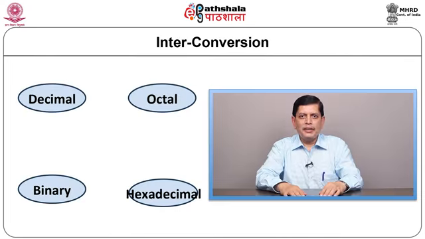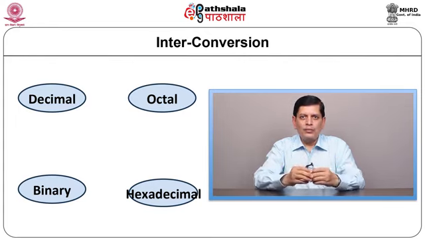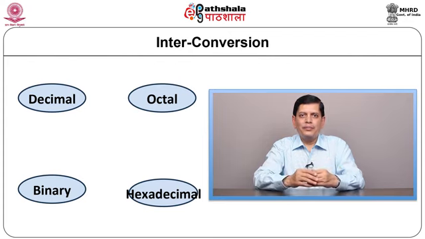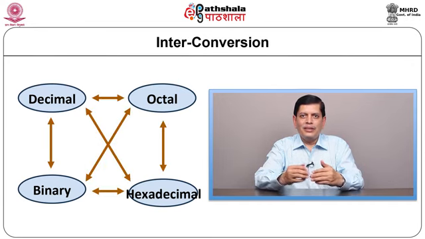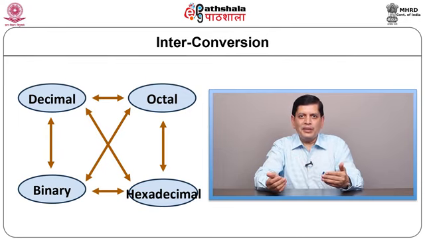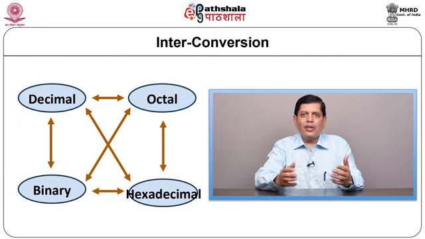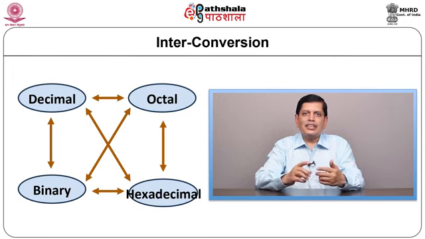Modern computers and smart electronic gadgets do not process the decimal number system or human readable code. So for that reason, we need to convert these human readable codes into binary. In this section, we are going to study decimal to binary conversion, decimal to octal conversion, decimal to hexadecimal conversion, and hexadecimal, octal or binary back into decimal.